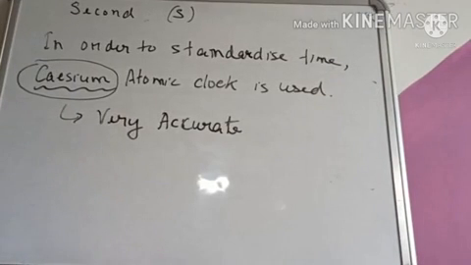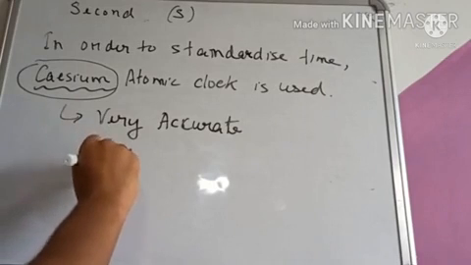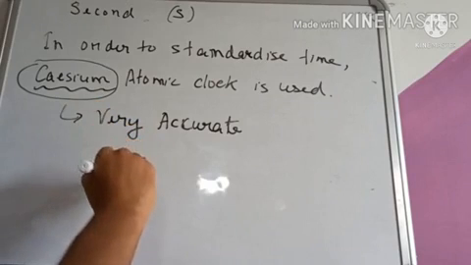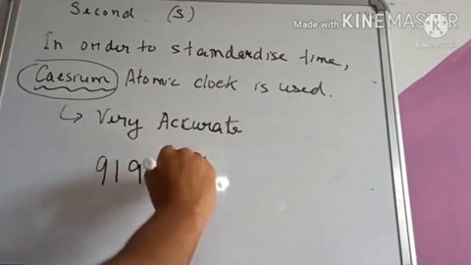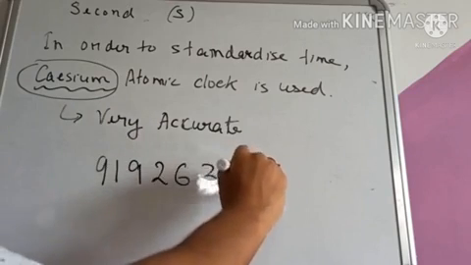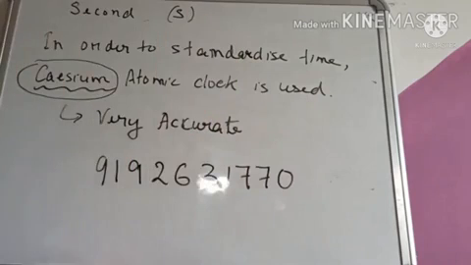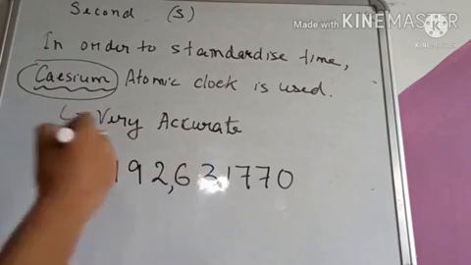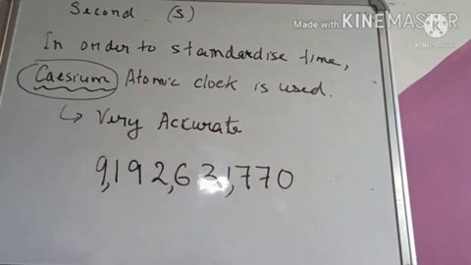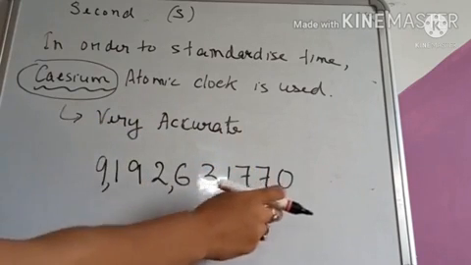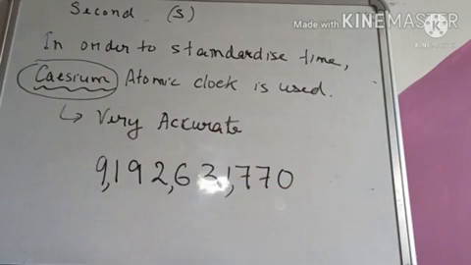Okay, now let me write down one number. See carefully, okay? Whose mobile number is this? It is a mobile number. If I put a comma here, and another comma here, and another comma here, we get a numerical value. Look, this is not a phone number.